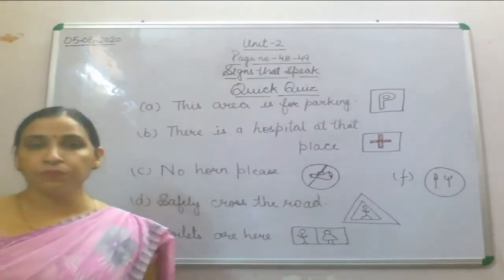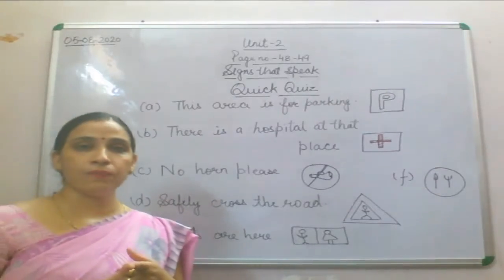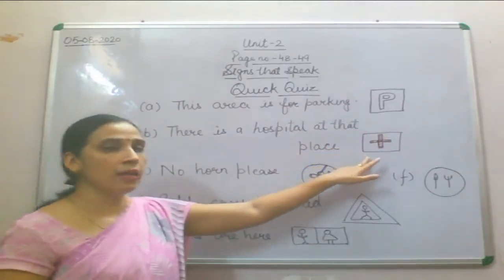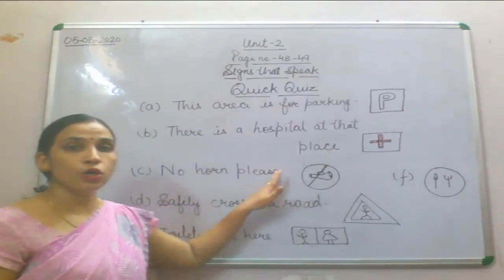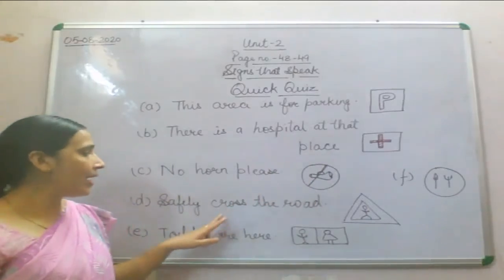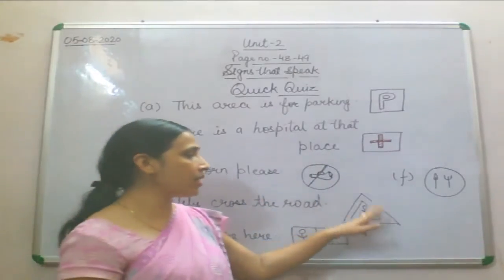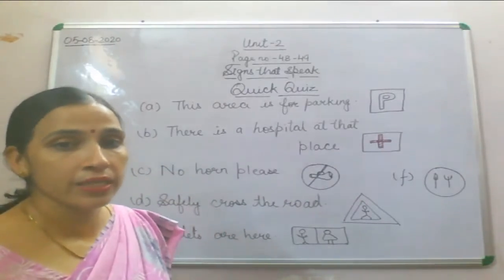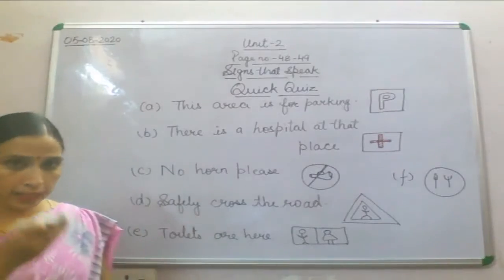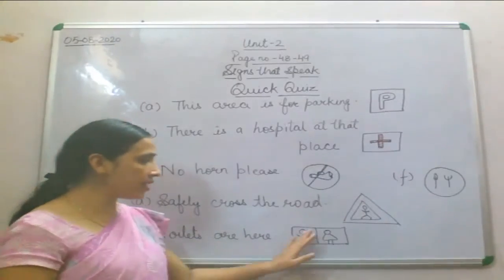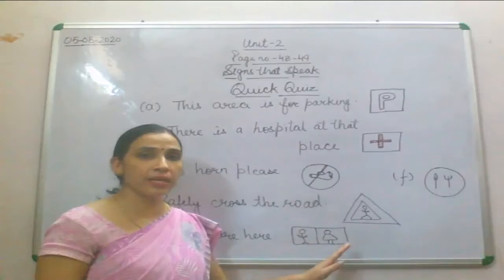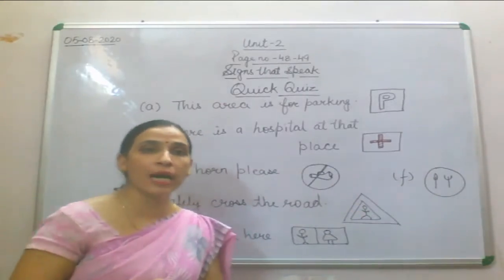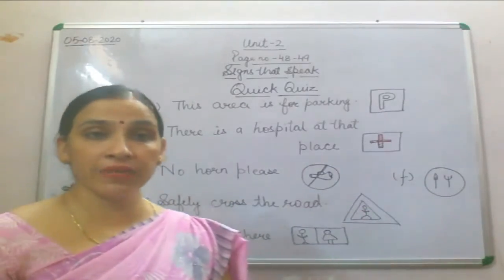So what have we done? We have done the parking area sign, symbol P, then hospital plus with red color, the no horn please sign, and then safely cross the road, where two triangles will be there. So that area is safe for crossing the road. Now the next is toilets are here, with one male and female sign, and F is a dish with a spoon and fork. So these signs we have done.